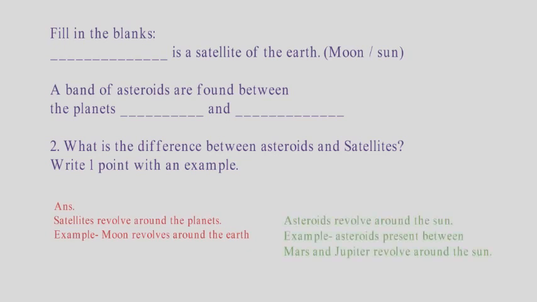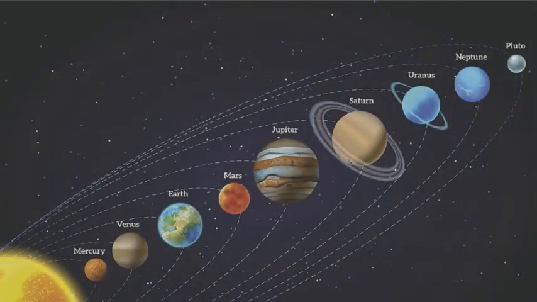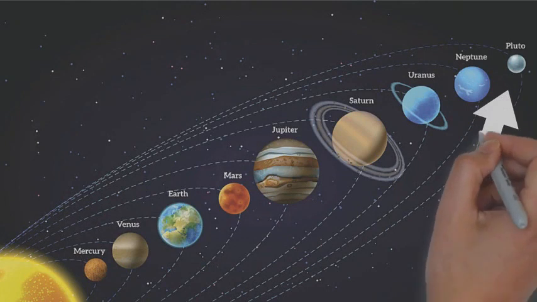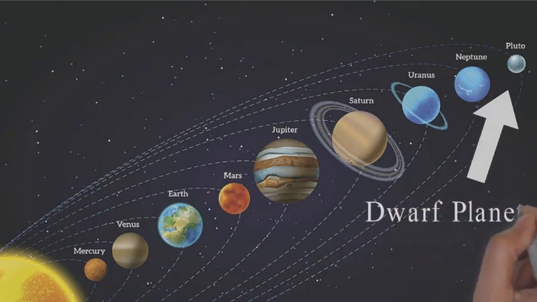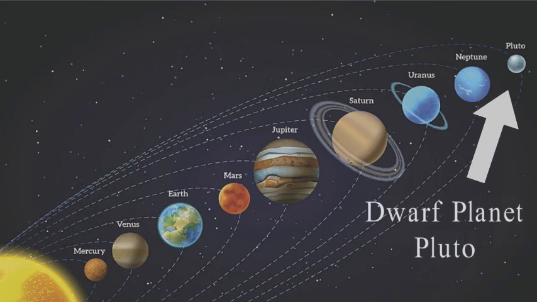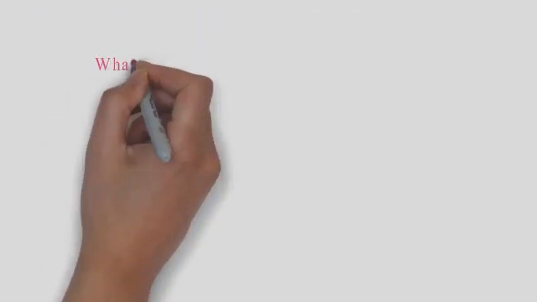There are some smaller heavenly bodies that revolve around the sun. They are called the dwarf planets. Out of these, the most well-known or the most famous dwarf planet is the Pluto. Dwarf planets revolve independently around the sun. They have an orbit of their own.